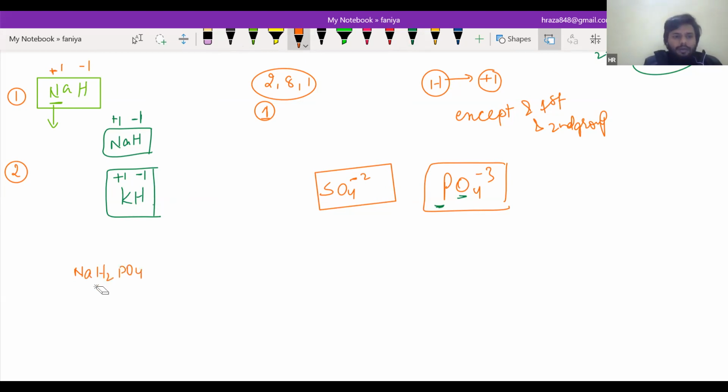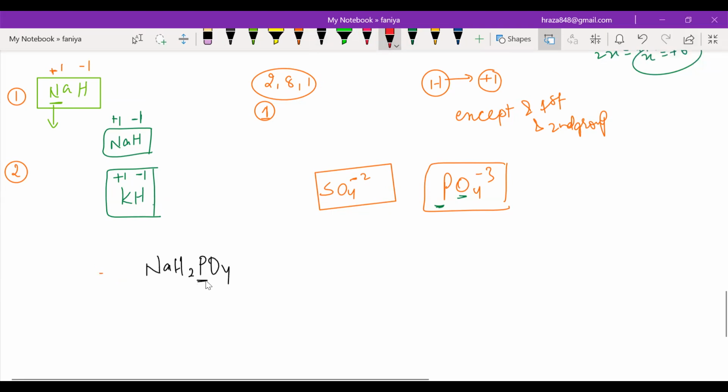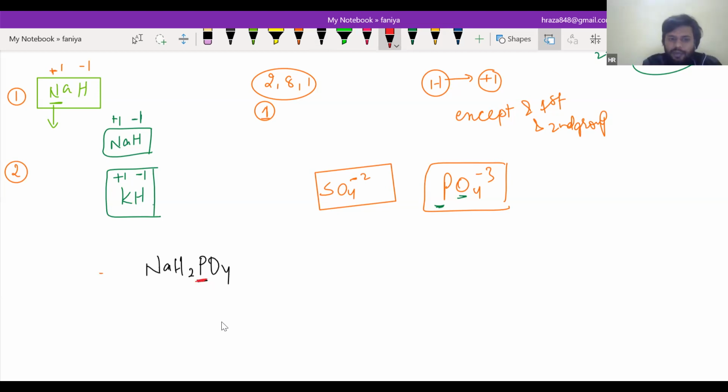NaH2PO4. Okay, just see here. We need to find the oxidation state of P. Just take it as x. Now you know sodium will always lose electron, right? Yes, sir. How much will it lose? One. So it will have +1. Now see, hydrogen will also lose electron, because after sodium there will be a less electronegative element than hydrogen. Yes or no?